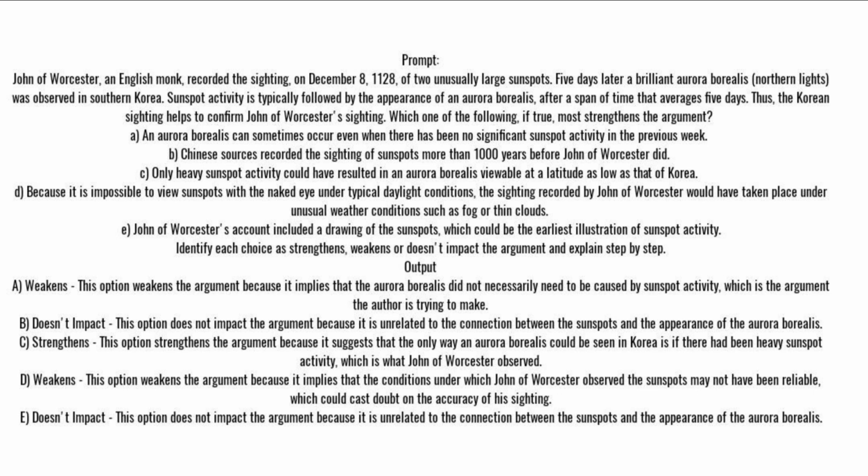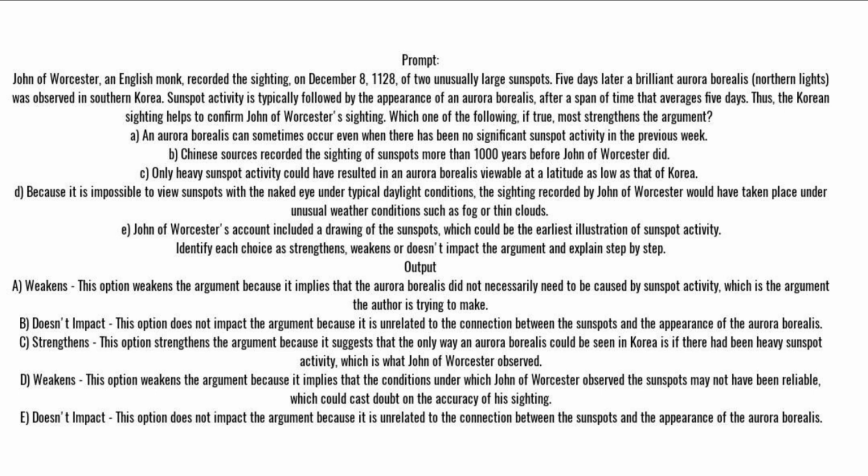Output. A. Weakens. This option weakens the argument because it implies that the aurora borealis did not necessarily need to be caused by sunspot activity, which is the argument the author is trying to make. B. Doesn't impact. This option does not impact the argument because it is unrelated to the connection between the sunspots and the appearance of the aurora borealis. C. Strengthens. This option strengthens the argument because it suggests that the only way an aurora borealis could be seen in Korea is if there had been heavy sunspot activity, which is what John of Worcester observed. D.